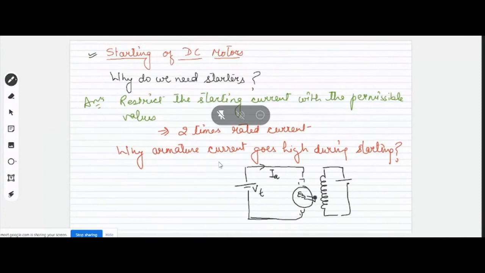And obviously there will be a back EMF induced. If we apply KVL in this loop, the equation says that Vt will be equal to Eb plus Ia Ra, where Ra is the armature winding resistance. Yes or no?